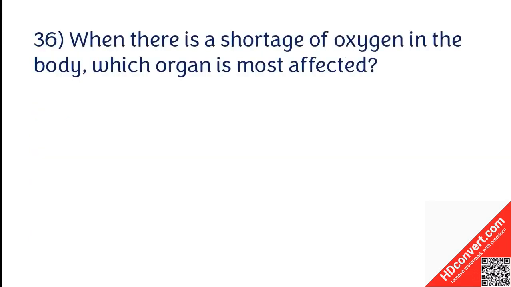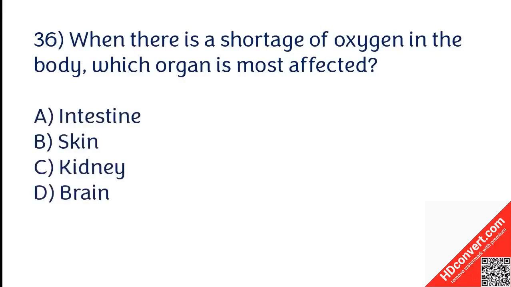When there is a shortage of oxygen in the body, which organ is most affected? Intestine, skin, kidney, brain. The correct answer is option D. Brain.